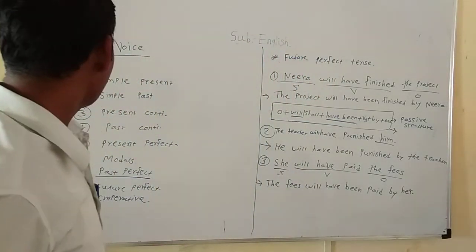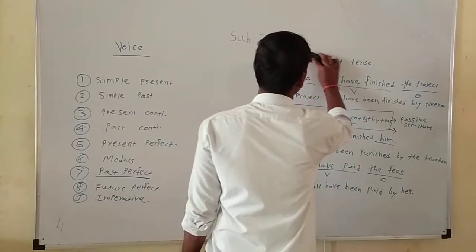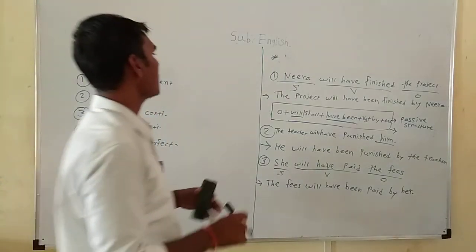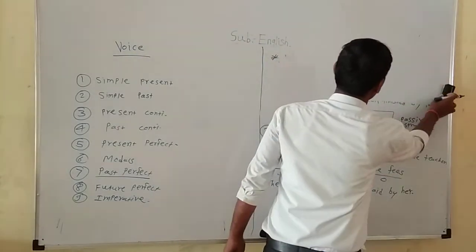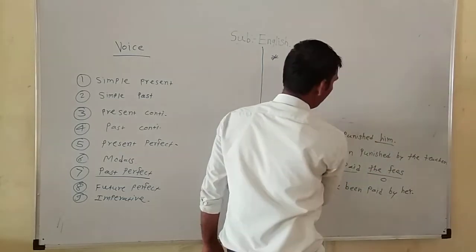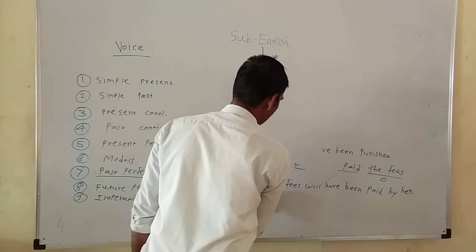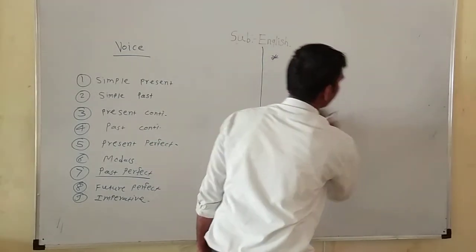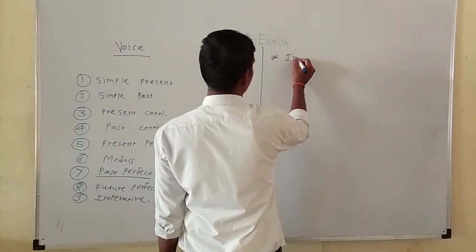The last topic in this voice chapter is imperative sentences. Imperative sentences are sentences that express a request, advice, order or suggestion, etc. How do they convert into passive voice?